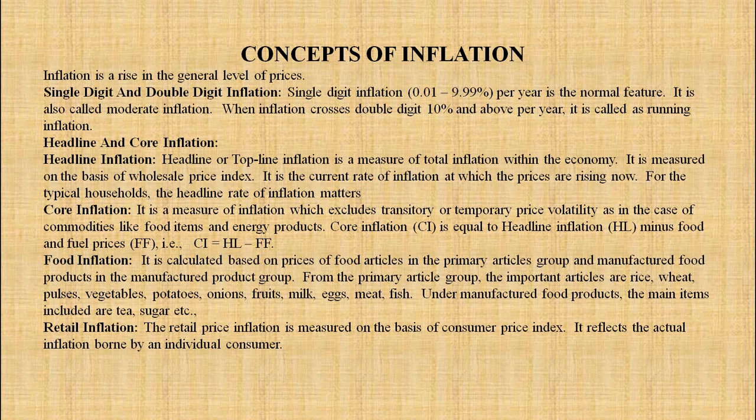The general meaning of inflation is a rise in the general price level. That means when the price rises, we call it inflation. Now, various types of inflation: single digit and double digit inflation. Single digit inflation is from 0.01 to 9.99% per year. It is a normal feature, also called moderate inflation. When inflation crosses double digit, 10% and above per year, it is called running inflation or double digit inflation.